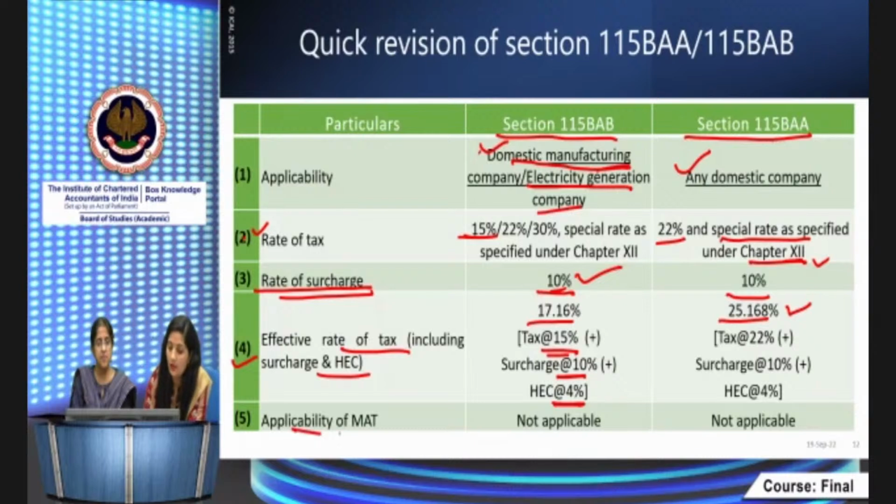MAT, I already told you that where the company is opting for these concessional tax regimes, then they need not pay tax as per MAT provisions. So in both these cases, these are similarities. In both cases, MAT is not applicable. The distinction is that 115BAB is applicable for domestic manufacturing companies or electricity generation. Here, any domestic company can claim 15%, 22% or 30%, and special rates as specified in chapter 12. These are the specific rates that you have to remember, what rates are applicable on what type of income. And the rate of surcharge is again very important.